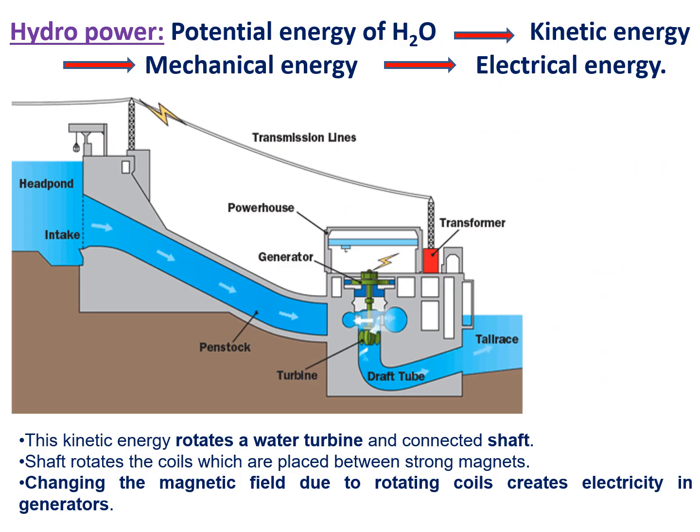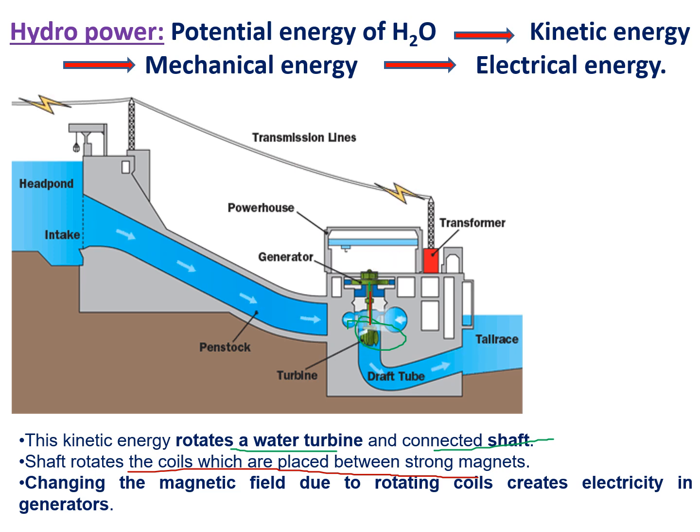That kinetic energy rotates the water turbines, and the connected shaft also rotates. The shaft rotates the coils, which are placed between strong magnets.